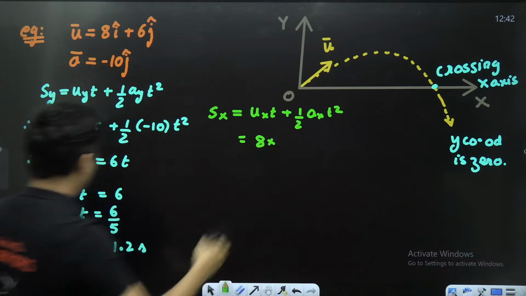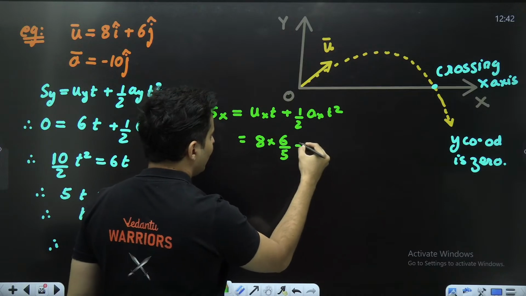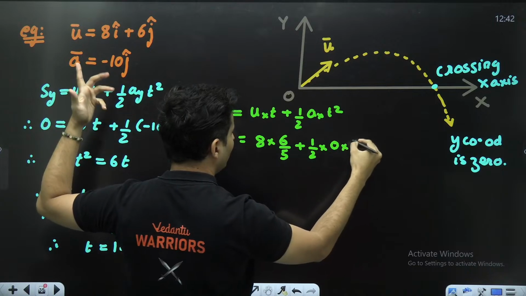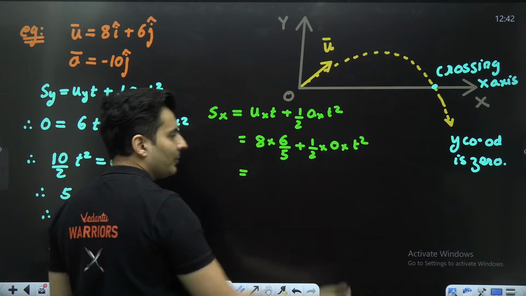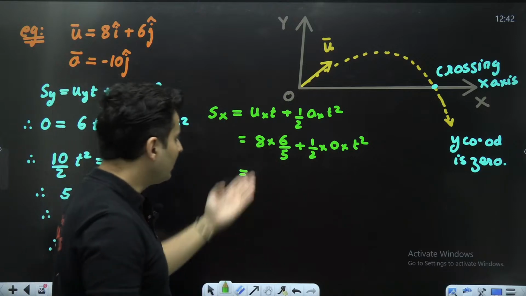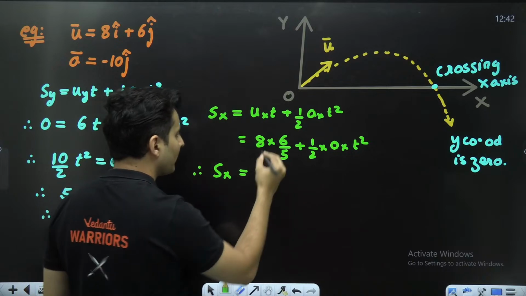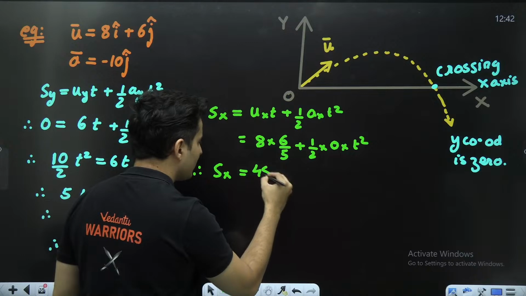Time, I just got it, 6 by 5. So put 6 by 5 plus acceleration, there is no i cap, so 0 into whatever t square, this whole thing is 0. So 8 times 6, divided by 5. So that is your displacement right over here, 48 divided by 5 meters.